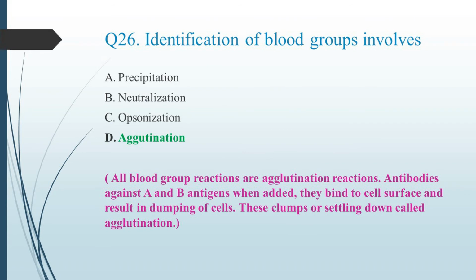Question number 26 is, identification of blood groups involves. So all the blood grouping reactions are agglutination reactions. In these, the antibodies against A and B antigens, when added, bind to the cell surface and result in clumping of the cells. These clumps or settling down of cells is referred to as agglutination. So option D, agglutination, is the right answer.